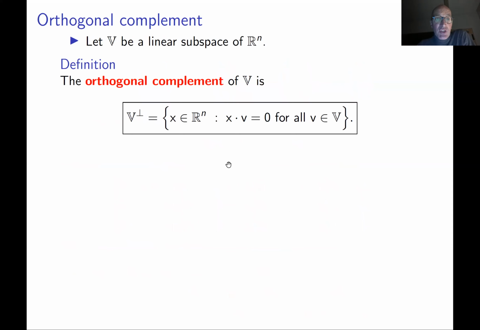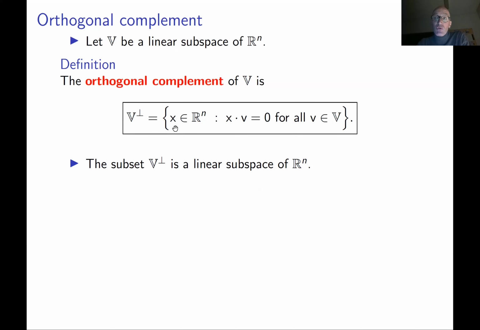Okay, so let me just give a definition. If we have a linear subspace in Rn, let's call it V, its orthogonal complement in Rn, usually denoted like this, V with this orthogonality symbol, pronounced V-perp, is the subset in Rn consisting of all vectors which are orthogonal to all vectors in V. By definition, this is a subset in Rn, but of course, it's a linear subspace. This has to be checked and proved.